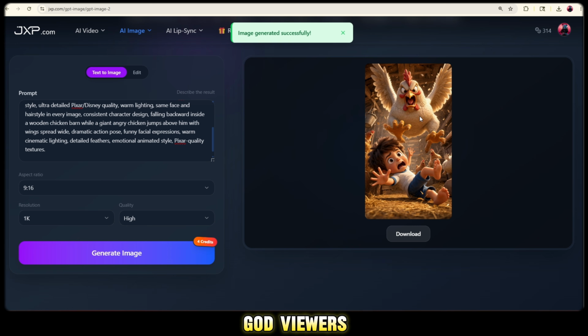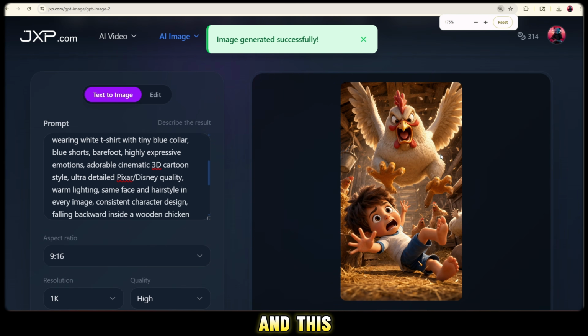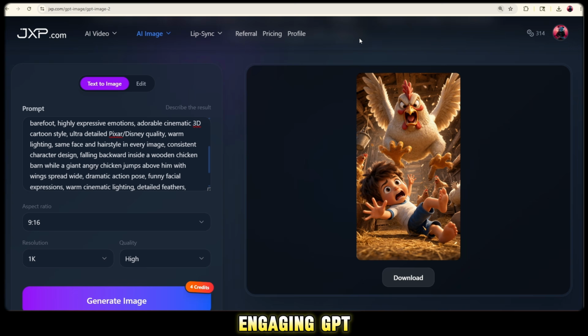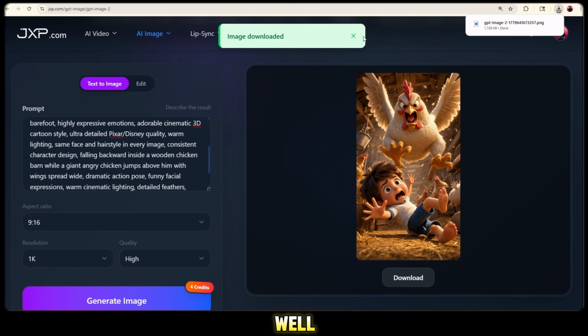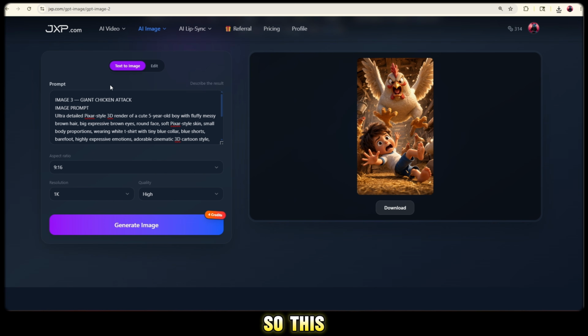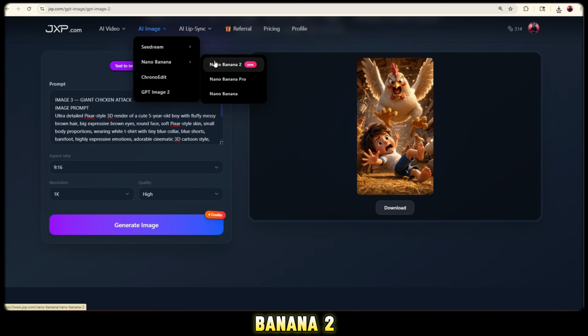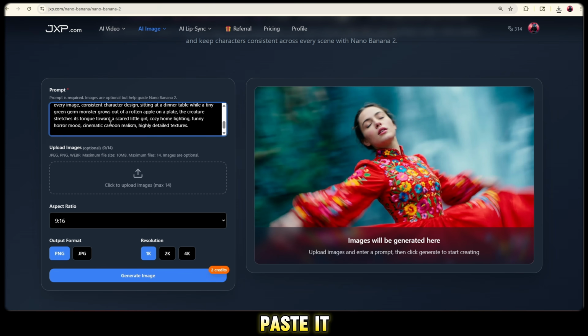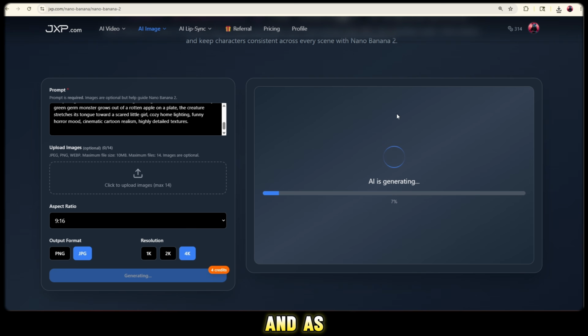Oh my God, viewers, my third image is also ready, and this one looks even more dramatic and engaging. GPT Image 2 is honestly performing extremely well inside JXP AI. Now viewers, I want to teach you another model as well, so this time I'll select Nano Banana 2. I'll simply copy the prompt, paste it, and click on Generate. And as you can see, the image generation has started.